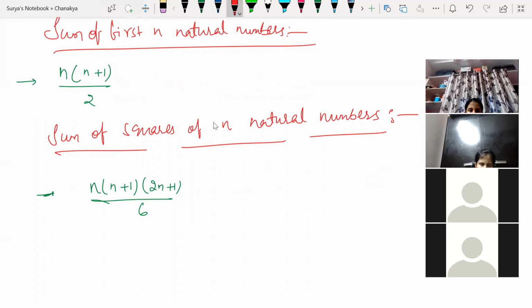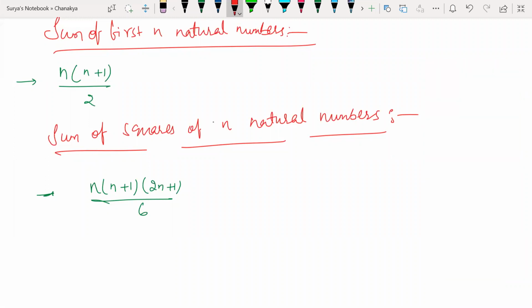So now one more formula we have learned. What is that? Any one of you? Tell me, guys. In 9th standard, you might have learned one more formula. You have learned the sum of n natural numbers and the sum of squares of n natural numbers.